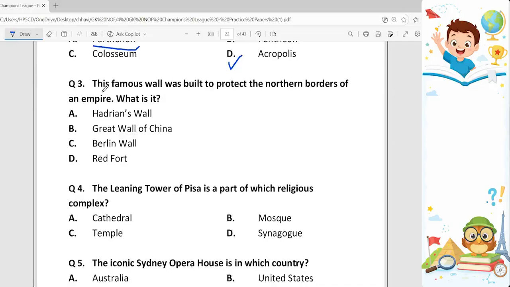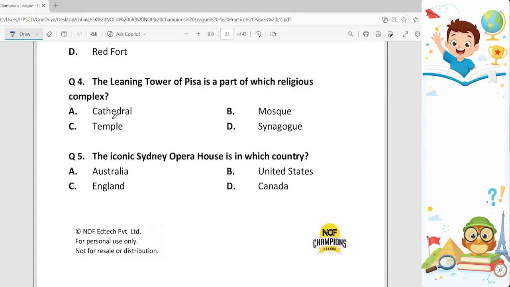Question number 3. This famous wall was built to protect the northern borders of an empire. What is it? It is Great Wall of China. Option B. Fourth question. The Leaning Tower of Pisa is a part of which religious complex? The Leaning Tower of Pisa is a part of cathedral complex. Option A. The tower is famous for its unintended tilt.